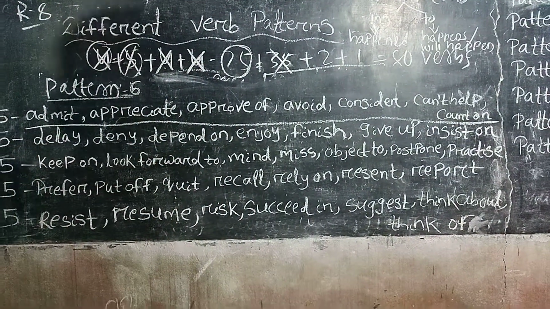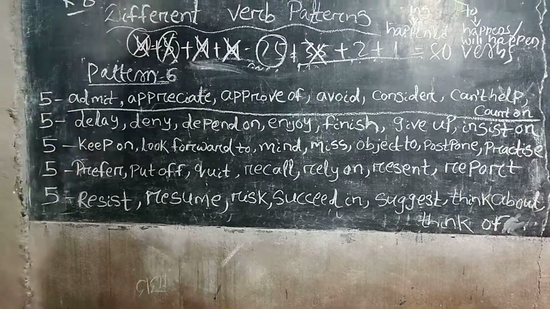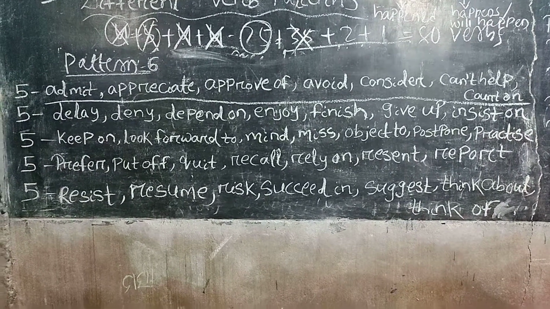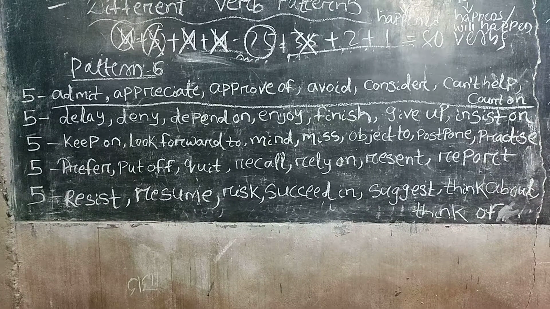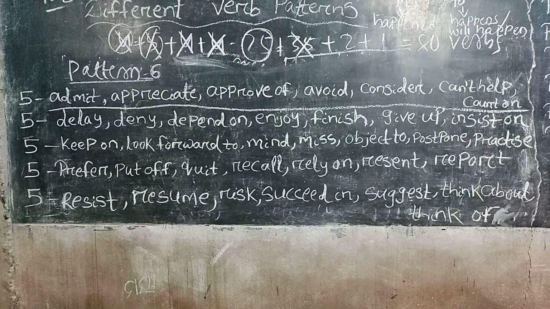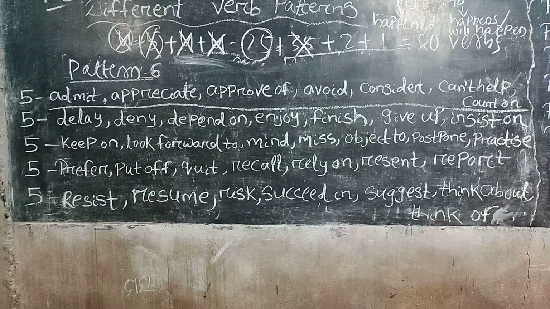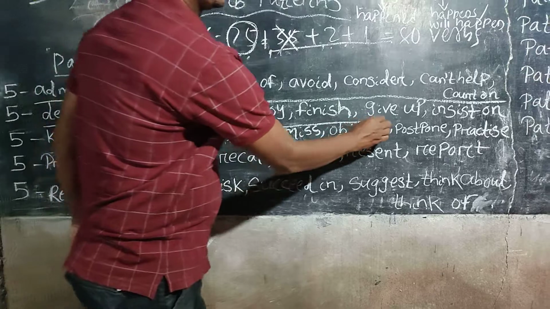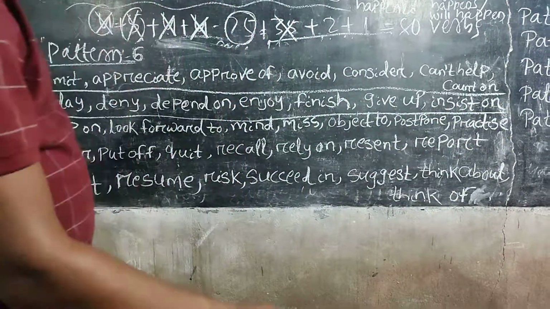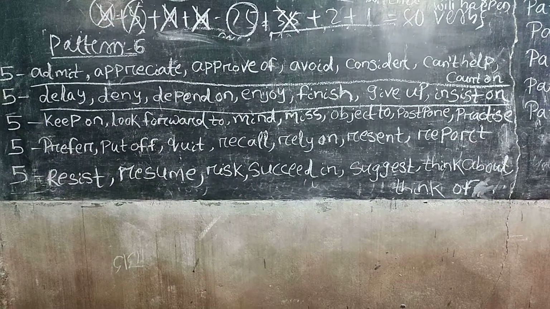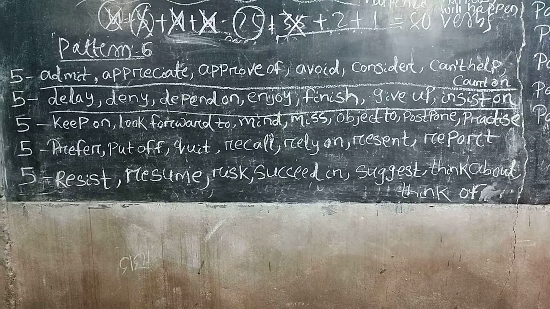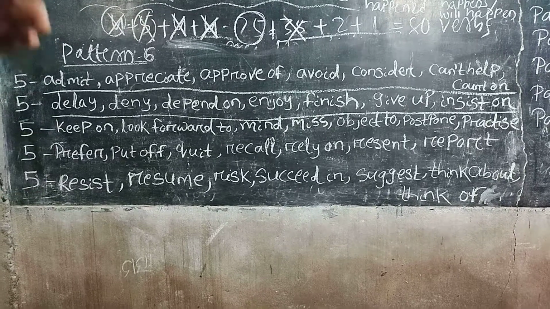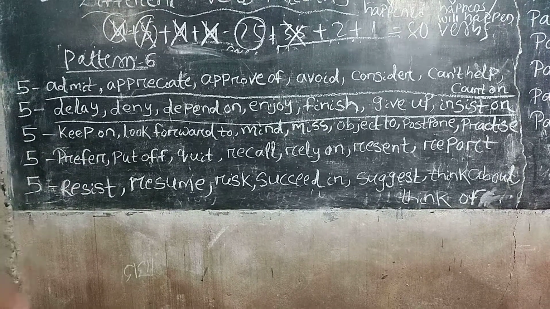Row number 2: delay, deny, depend on, enjoy, finish, give up, insist on. Row number 3: keep on, look forward to, mind, miss, object to, postpone, practice.